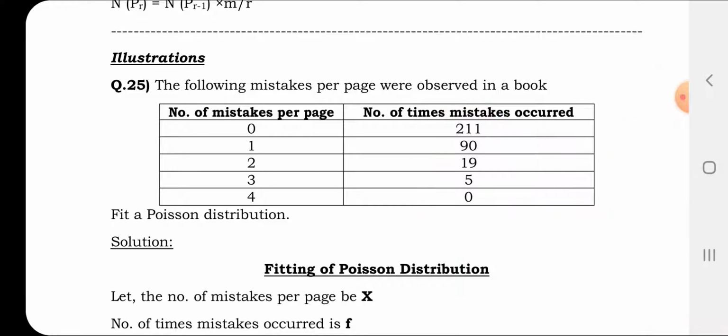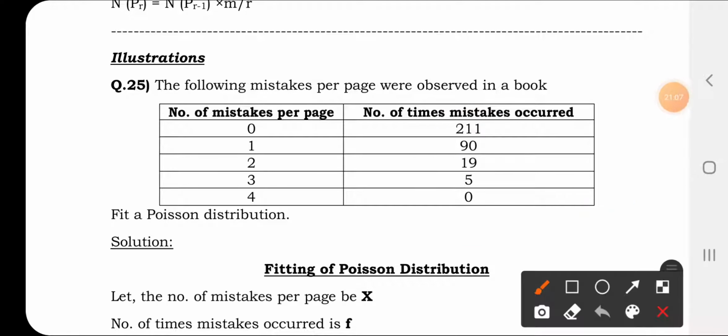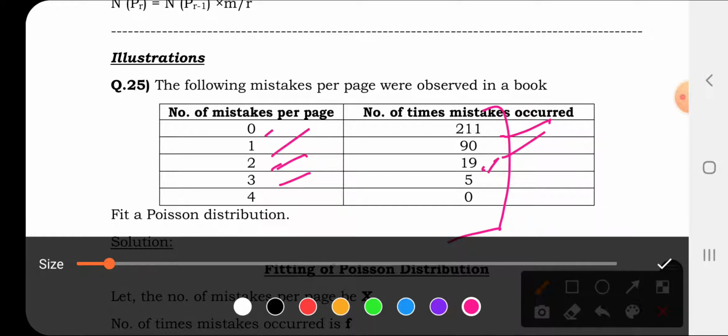So for 0, the number of mistakes per page: in 211 pages there is no mistake, in 90 pages there is one mistake, in 19 pages there are two mistakes. 2 mistakes occurred in 19 pages, 3 mistakes occurred in 5 pages, and 4 mistakes occurred in nil.